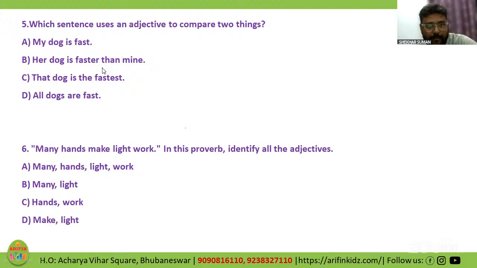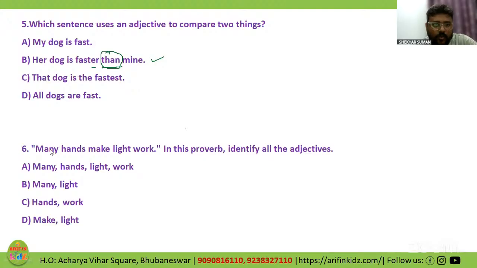I told you, when comparative comes, ER will come, than will come, right? So this is going to be option number 2. Option B is the right option. Yes, rest all. Mitali, Dharitri, Bhumika, Ashmit. Very good, very good. Okay, right. Yes, Azim, you are correct.